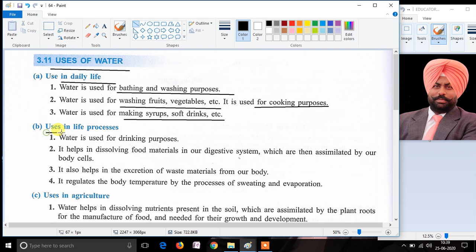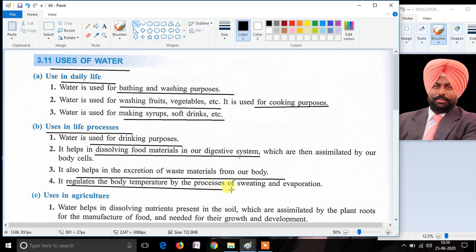Water is also used in our life processes. Water is used for drinking purpose. Water is used in dissolving food material in our digestive system. Water is used to help in removing the excretory waste material from the body. Water helps in regulation of the body temperature by the processes known as sweating and evaporation.